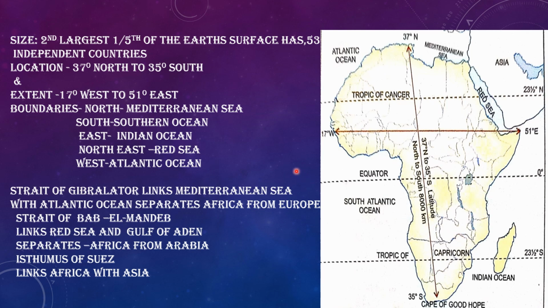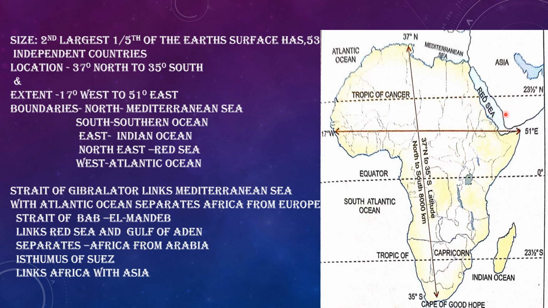Next we are coming to the surrounding seas and oceans of this continent. We have discussed the important lines of latitude passing through the continent. Coming to the boundaries, if you see the map of Africa, or if you refer to your atlas, you can see the water bodies that are surrounding the continent. The northern part of the continent is covered by the Mediterranean Sea. Here you can see over the map, the Mediterranean Sea is to the north of Africa. Then to the northeast we have the Red Sea.